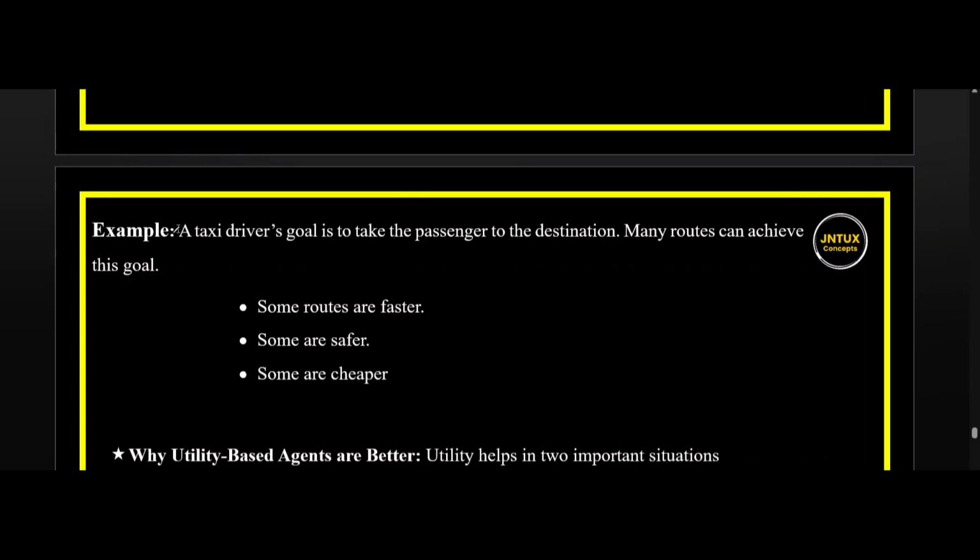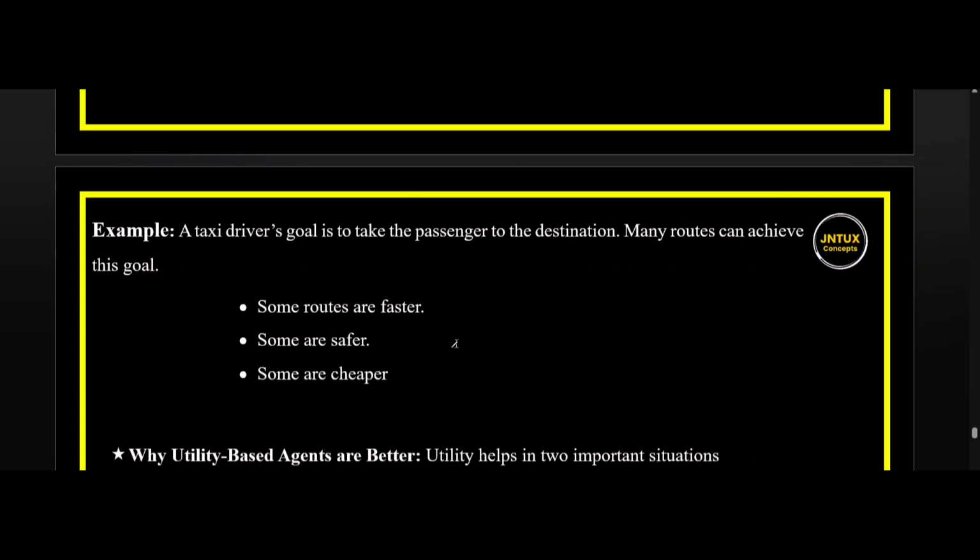So we have an example to understand this concept easier. A taxi driver's goal is to take the passenger to the destination. Many routes can achieve this goal. Some routes are faster, some routes are safer, some routes are cheaper to travel.